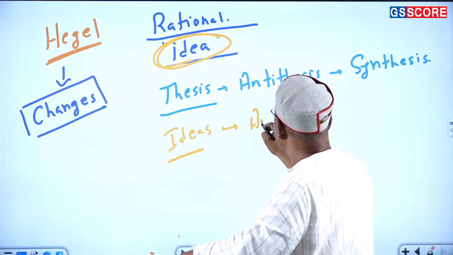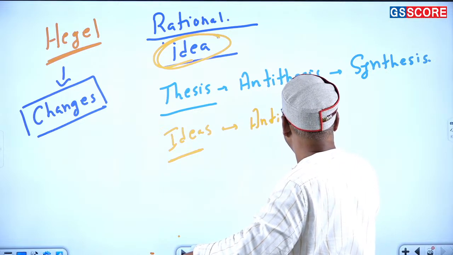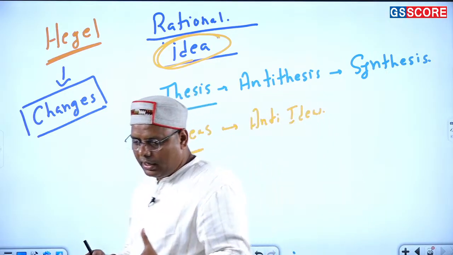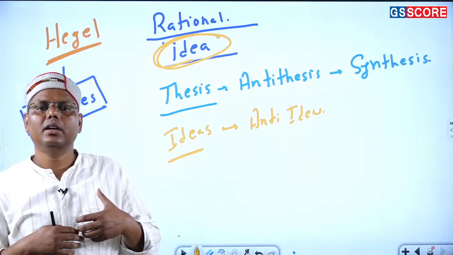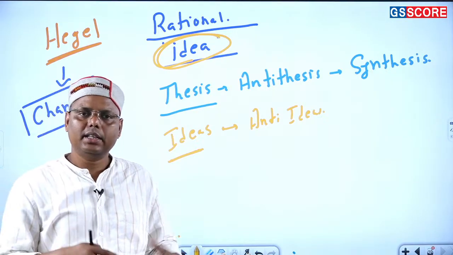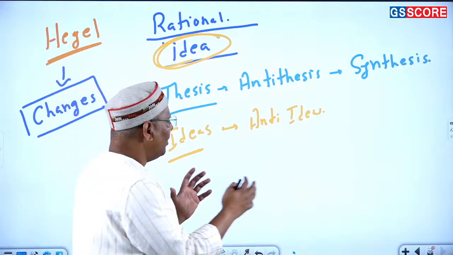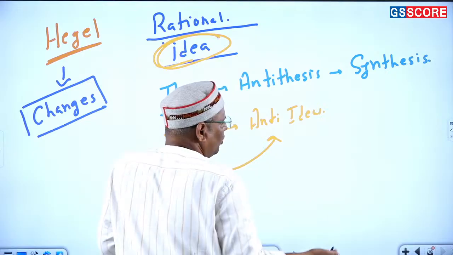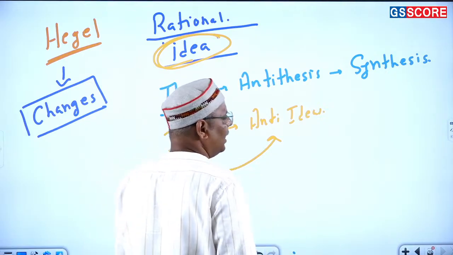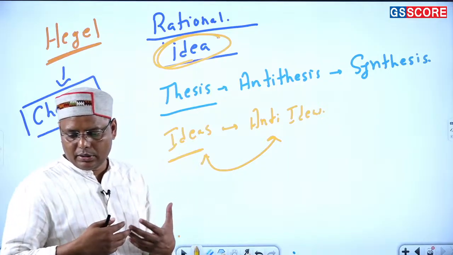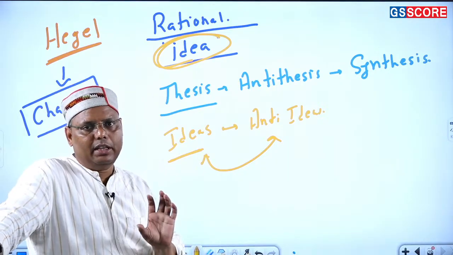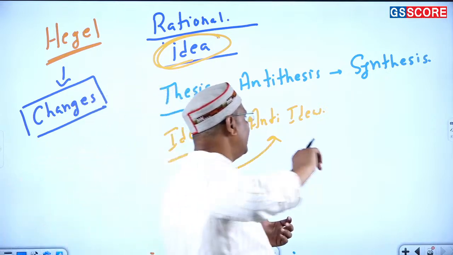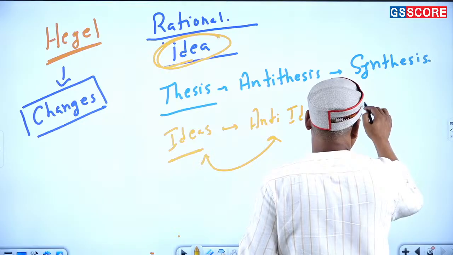If there is one idea which is more or less dominating the world, there must be some ideas which are completely contrary or opposite to it. And a continuous dialogue, or better, a discourse, goes on between the ideas and anti-ideas, the thesis and antithesis. A continuous discourse goes on between them, and as a result, a new idea is created.